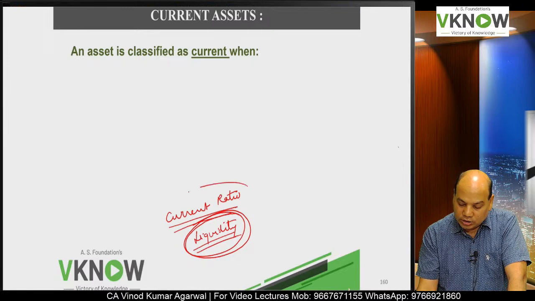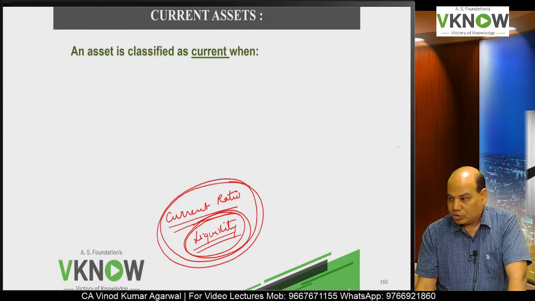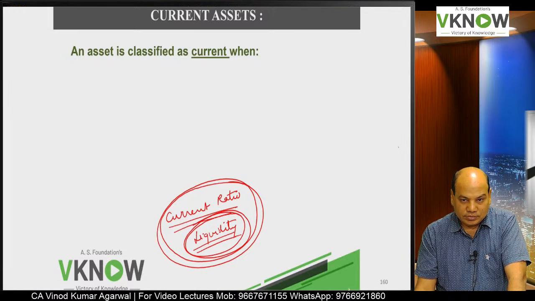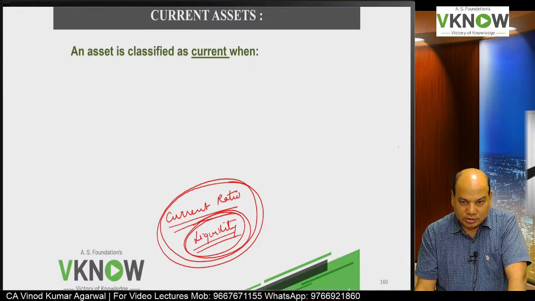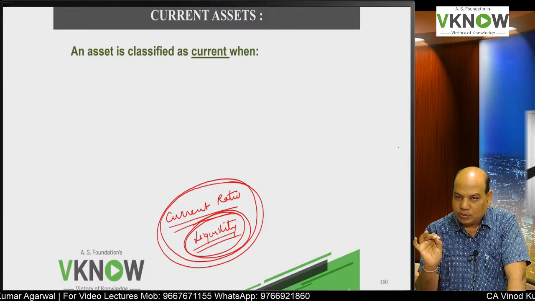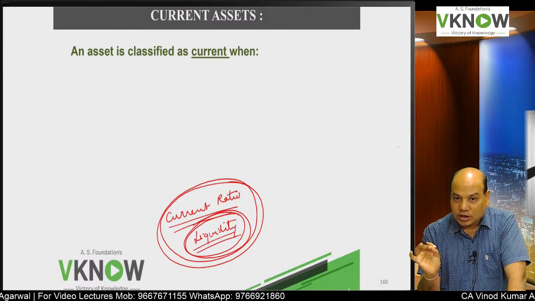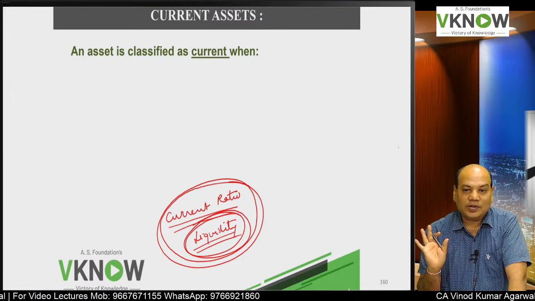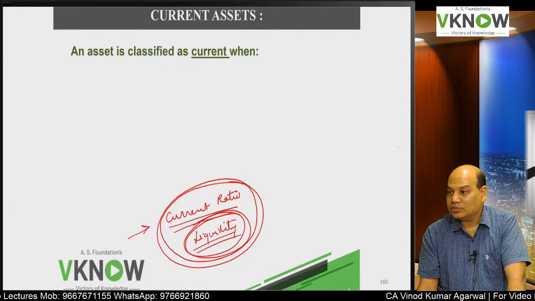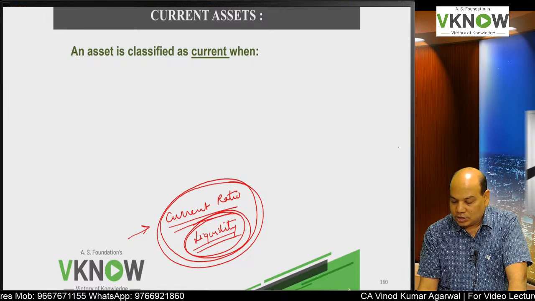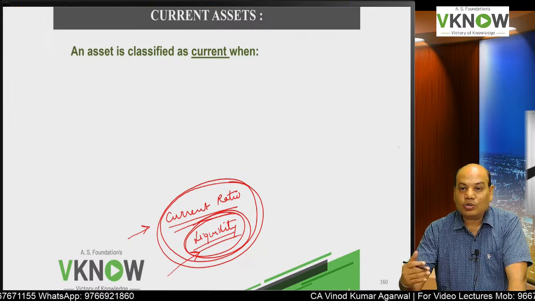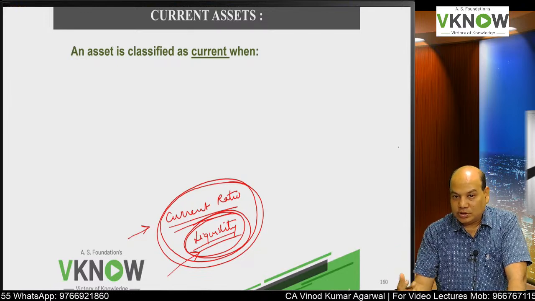So by looking at the balance sheet, those users who are interested in judging the liquidity of the company, they will look at current asset and current liability. Therefore, you have to put only those items which will meet the definition of current asset and current liability in current asset and current liability. Otherwise, this can seriously influence current ratio, means liquidity figure can get affected, and therefore decisions can go wrong if it is based on the liquidity position.